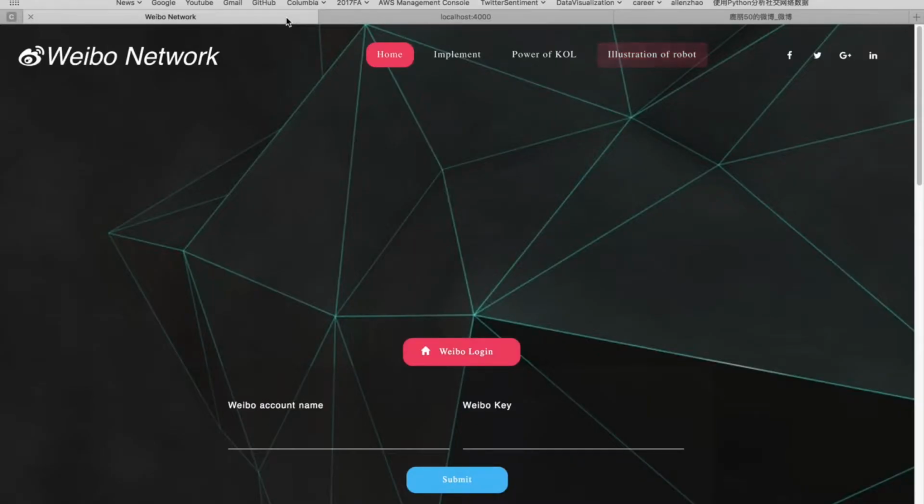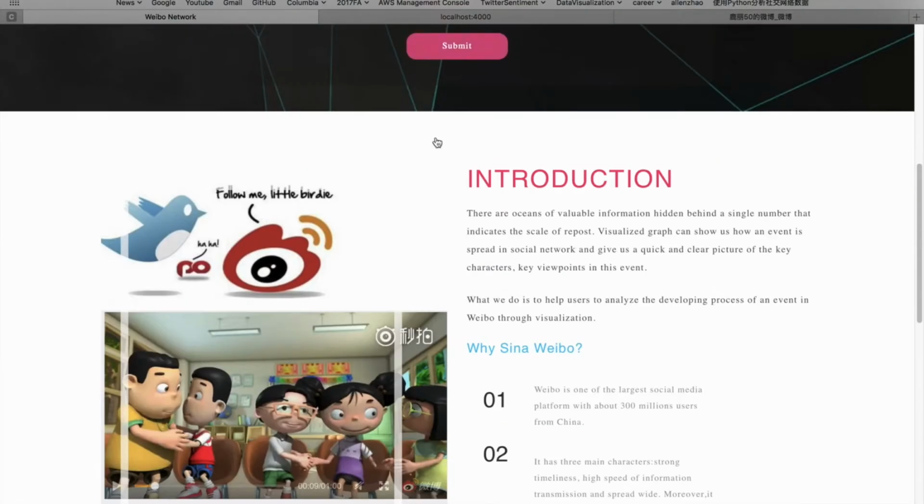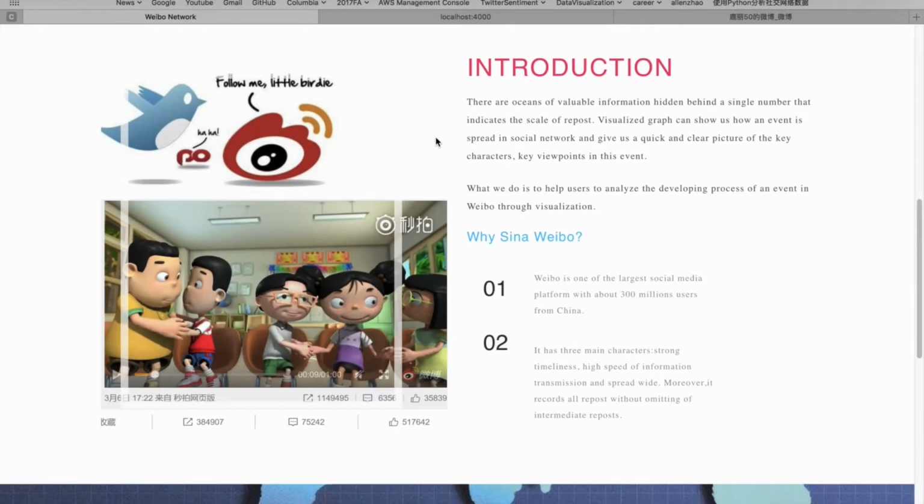So here are two quick demos of our project, Visualization of Weibo Repost Network.